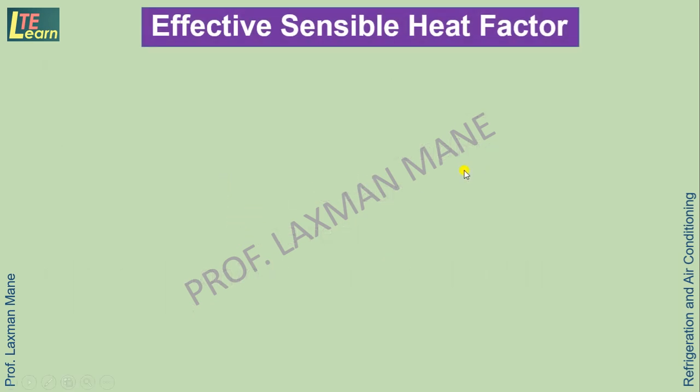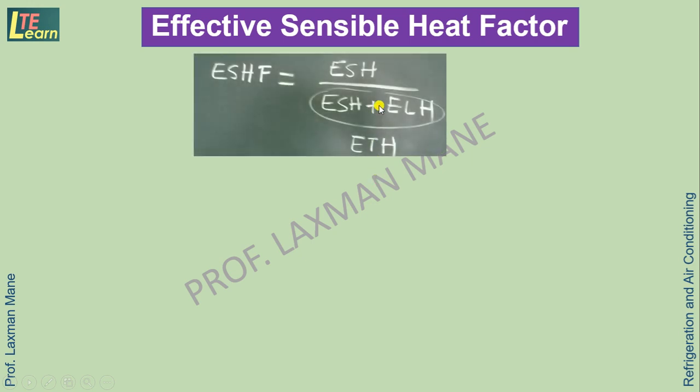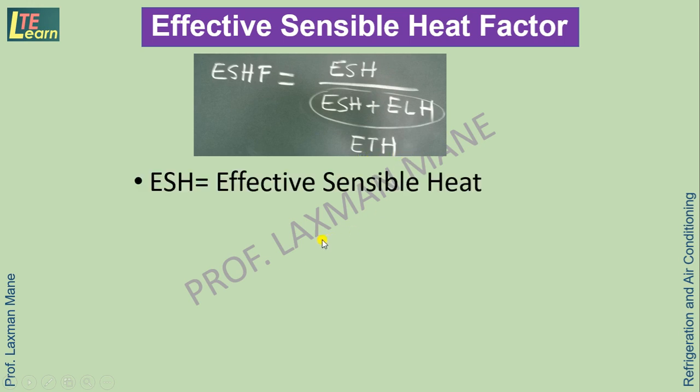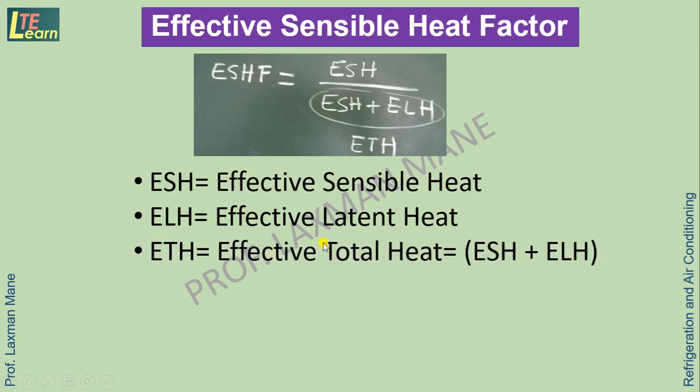Effective sensible heat factor is the ratio of effective sensible heat to effective total heat. The effective total heat is the summation of effective sensible heat ESH plus effective latent heat ELH.